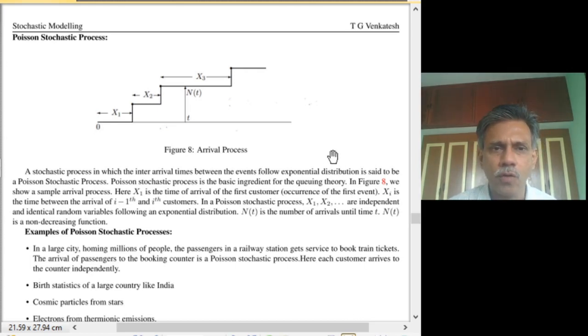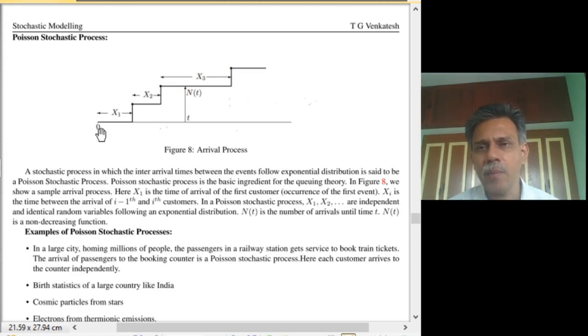If you view these points as analogous to arrivals of customers, then we are looking at what is called an arrival process, one realization of which is shown in this figure.